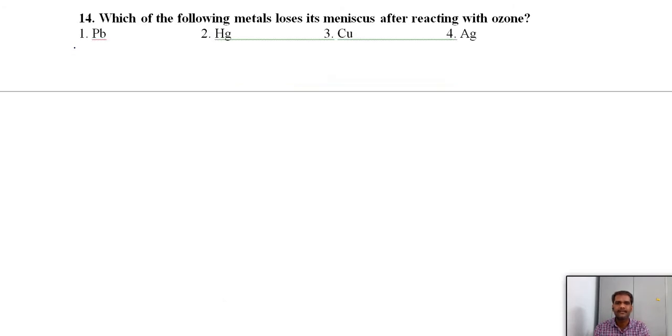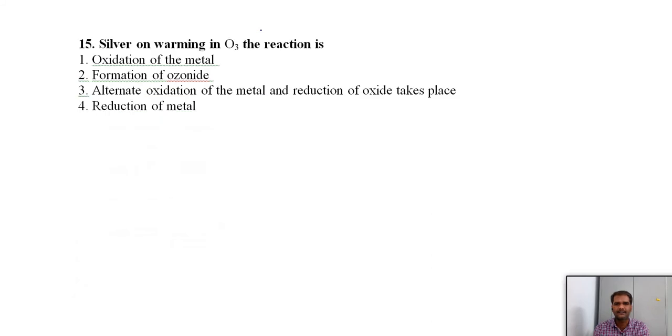Which of the following metals loses its meniscus after reacting with ozone? We know that it is the tailing of mercury, the phenomenon shown by mercury. Just remember, this one is also memory based. Silver on warming with ozone. The reaction is, if we treat with silver, what happens?